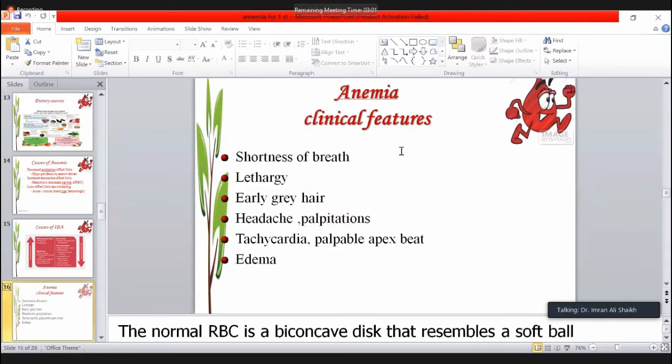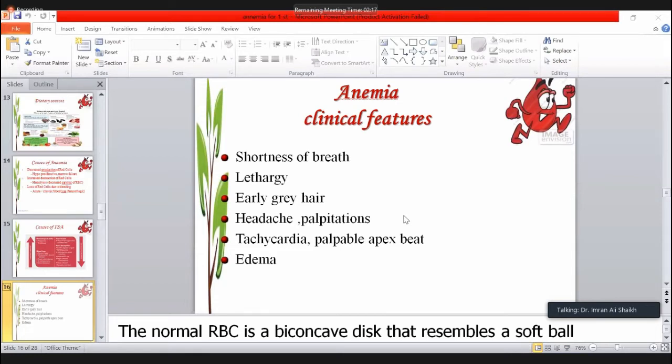So we can classify the clinical features of the anemia: shortness of the breath because of the hypoxemia, lethargy, early grayish hair because of the impaired keratinization of the nails and the hair, headache and palpitation because of the decreased viscosity of the blood and the run time of the blood is increased.